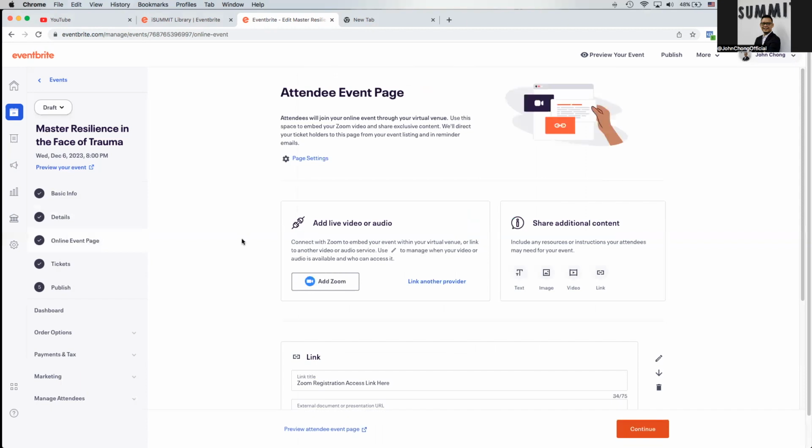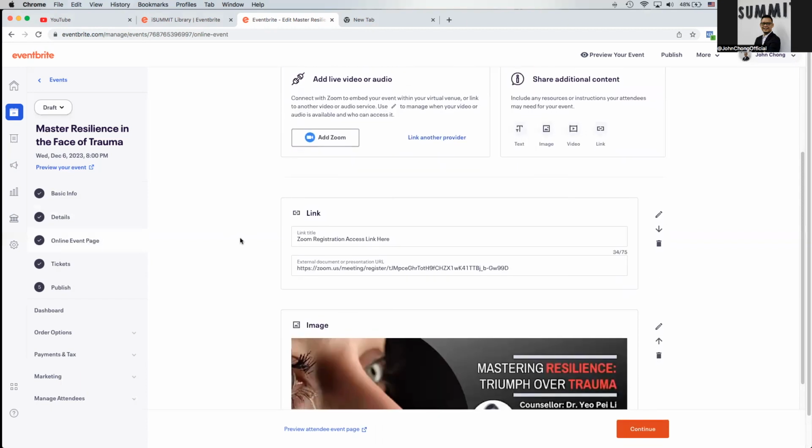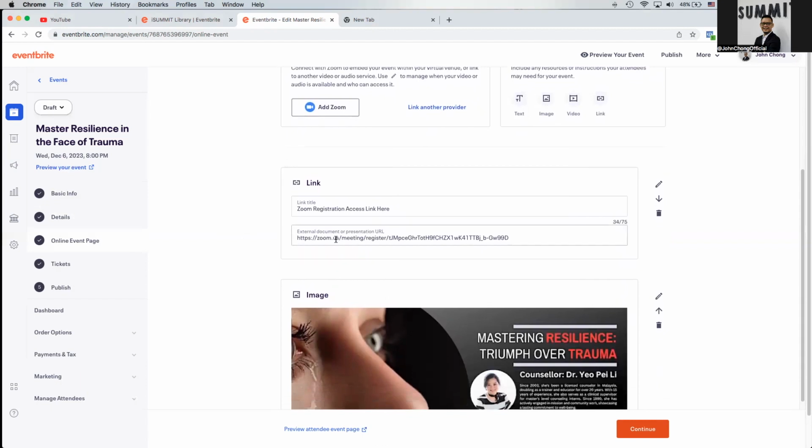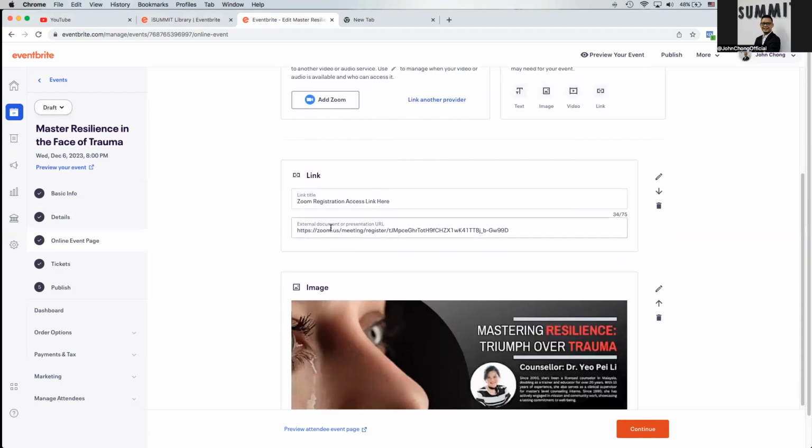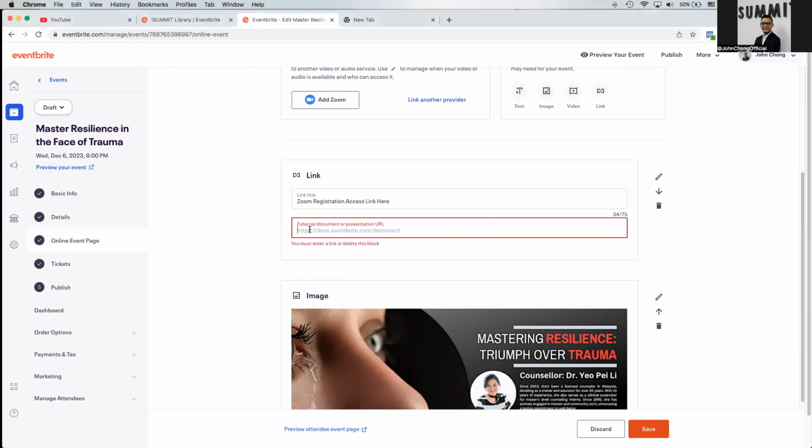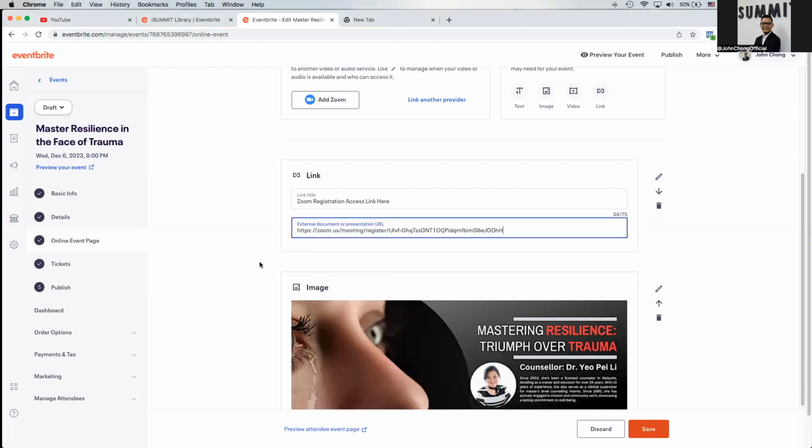All right. So now this is where you got to make sure that you include the latest Zoom link instead of driving them to the old Zoom registration link. So in this case, I will be inserting the latest Zoom registration link. I have the link with me right now, so what you got to do is just paste it over here.